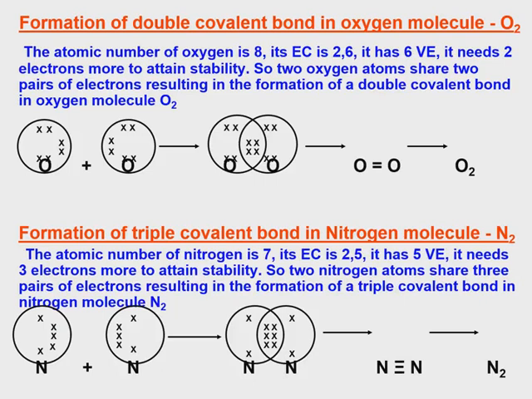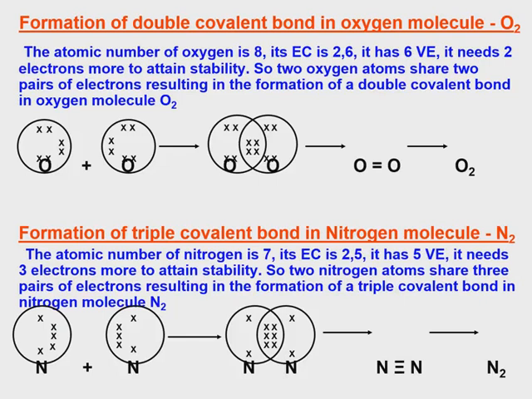Each pair forms a single bond, so two pairs of electrons are shared between the two oxygen atoms, forming the oxygen molecule.